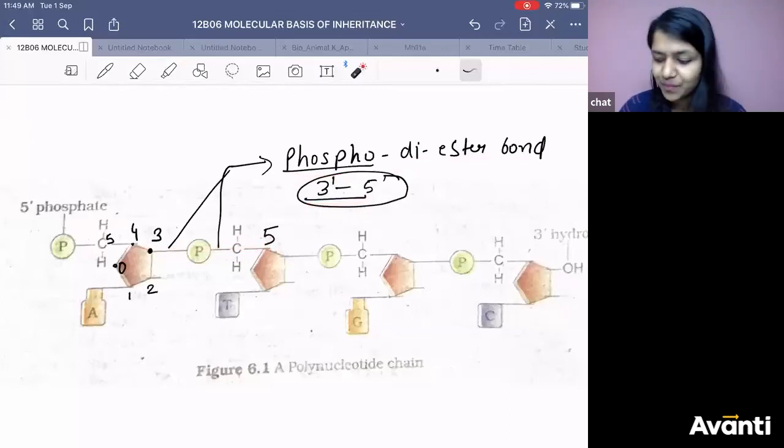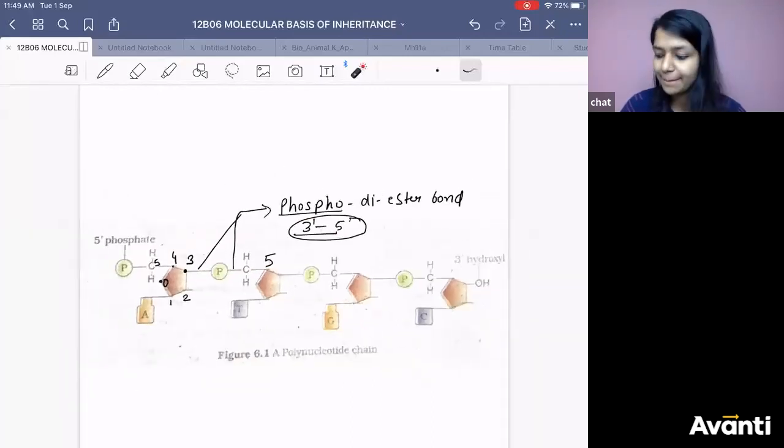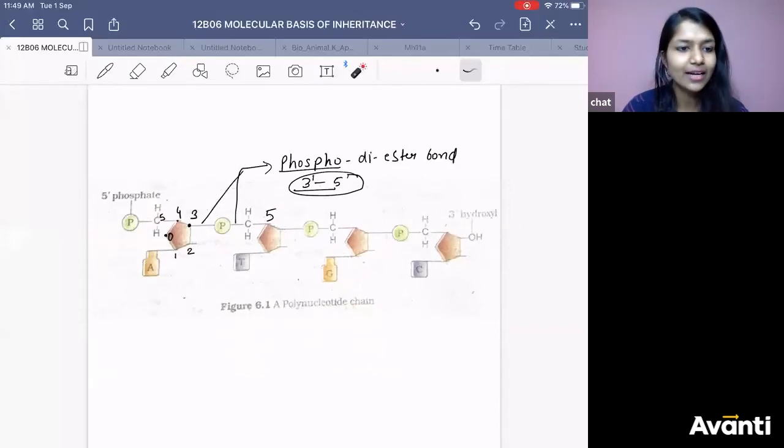That I also can't answer, Athar. Maybe, because here we are using 1, 2, 3, 4, 5. Why is 5 dash there? Because here in general we are using 1, 2, 3, 4, 5. So we say this is 5 dash because it is present at the 5 end only. So how will you differentiate them? Just put a dash. Maybe that is the reason why they are using dash.